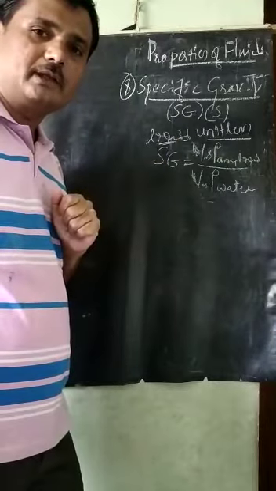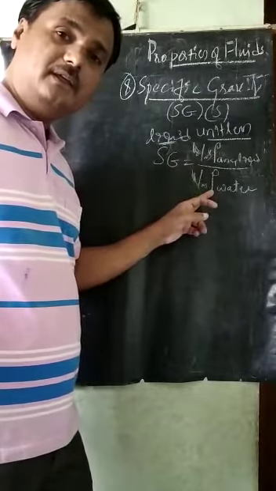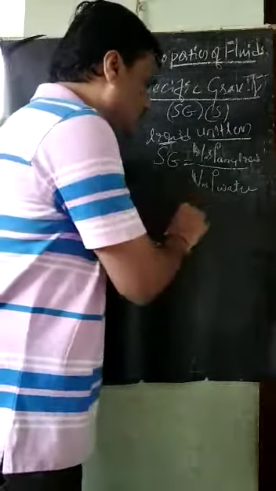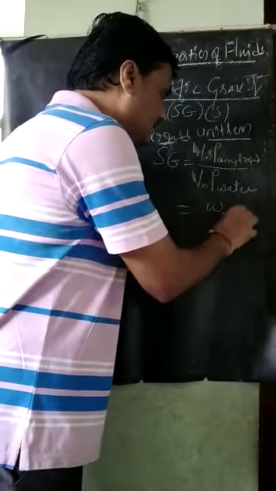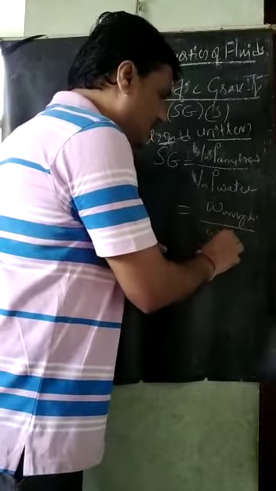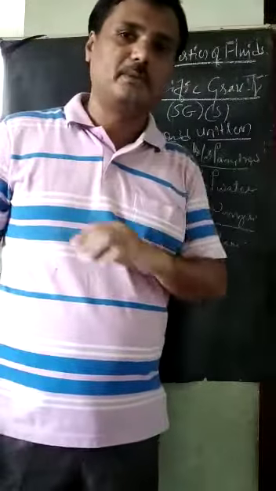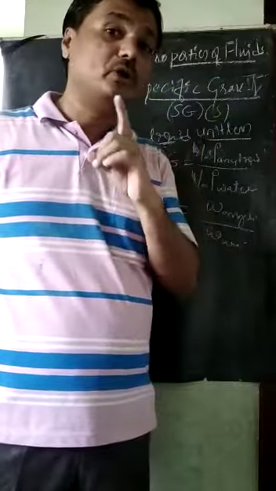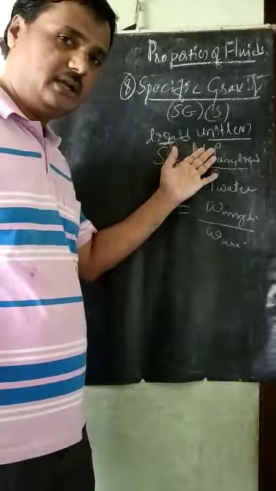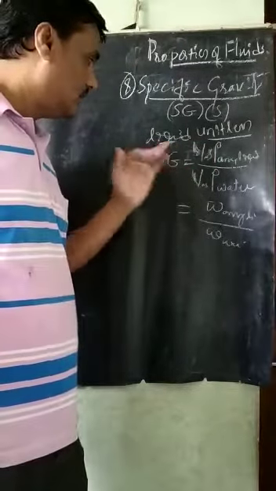How can we define it in this case? We can write this in terms of mass density as well as in terms of weight density. So the weight density of any liquid divided by the weight density of water. But both have to be written in the same unit, because in the end it has to come out as a unitless quantity. So it may be in terms of mass density, or maybe in terms of weight density. This is about liquids.